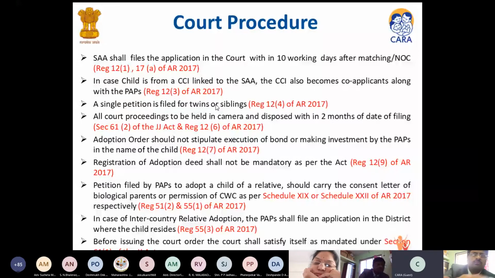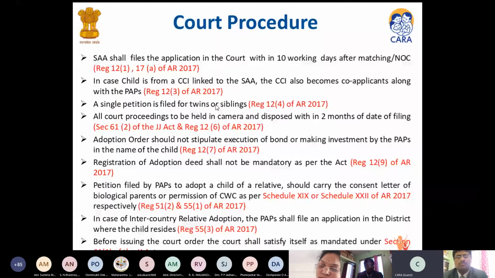Let's return to section 61. It says that neither the PAPS has given or agreed to give, nor the SA or the parent or guardian of the child, in case of relative adoption, has received or agreed to receive a payment or reward in consideration of adoption, except as permitted under the adoption regulation framed by the authority towards the adoption fees or service charge or the child care purpose.